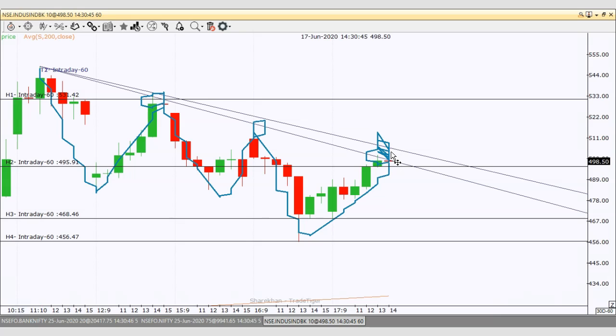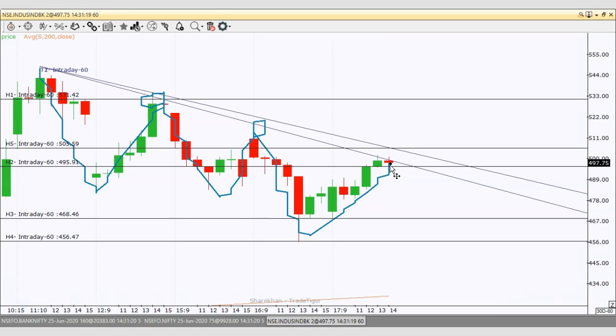If everything goes fine in the market and there is any bull candle here, then what we are going to do, I already told you, you are going to buy above 506. 506 is the entry for buy, and 495 is the entry for the short, but on closing basis only. On the upside, the green candle should close, and on the downside, the red candle should close. Work on the entries based upon this on 5 minutes and 15 minutes charts.